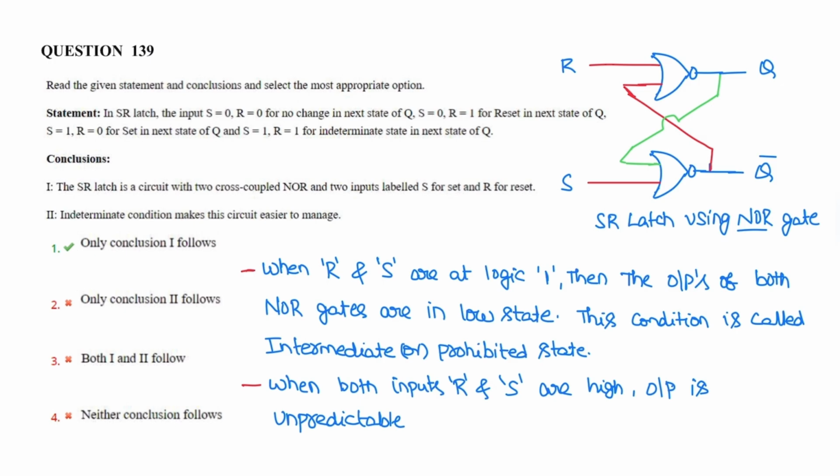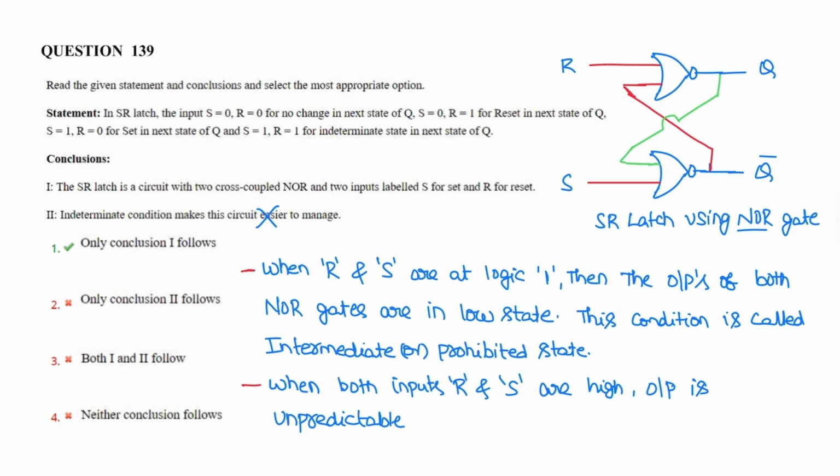Conclusion 1. An SR latch is a latch with two cross coupled NOR gates and two inputs labeled S for set and R for reset. Conclusion 1 is correct. Conclusion 2, intermediate condition makes the circuit easier to manage, is false, because when both S input and R input are at logic 1, the outputs of both NOR gates are low.